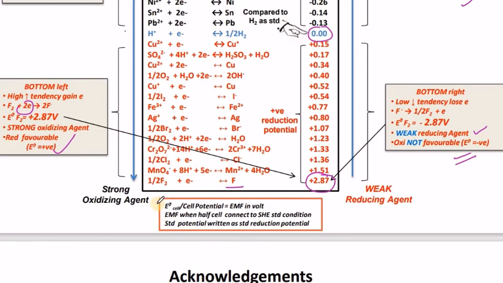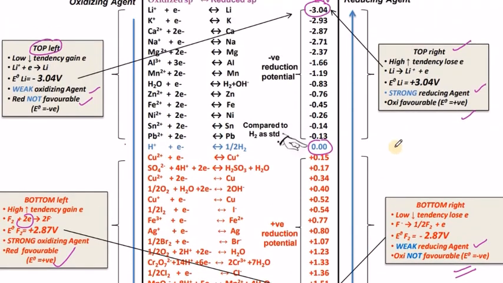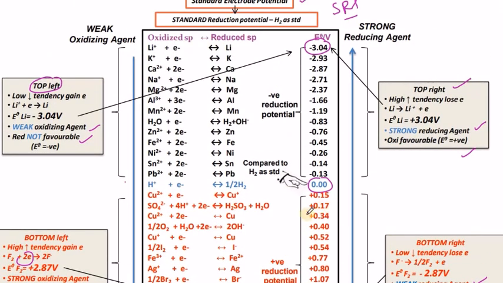So this is what we have noticed. That is E0 cell potential, EMF in volts, we are mentioning. EMF can be calculated only when a half cell is connected to the standard hydrogen electrode, and the standard potential will be written as standard reduction potential. So whatever value we show in this list, and in general in electrochemistry, is said to be standard reduction potential only, as per the UPSC norms.